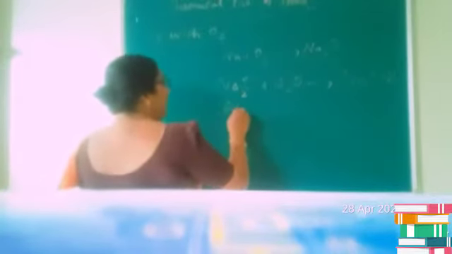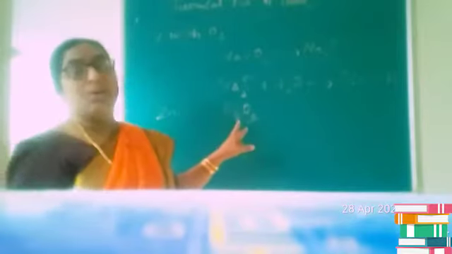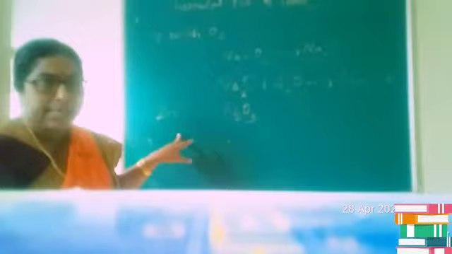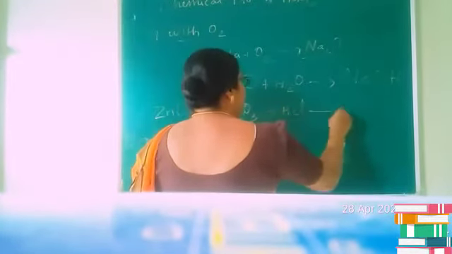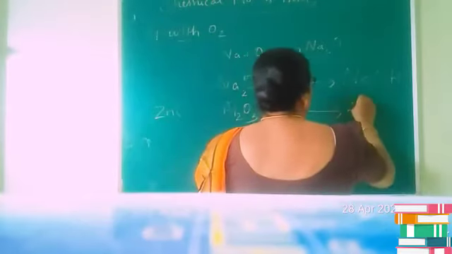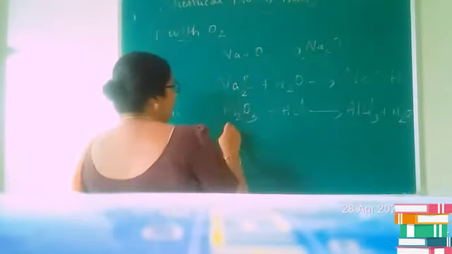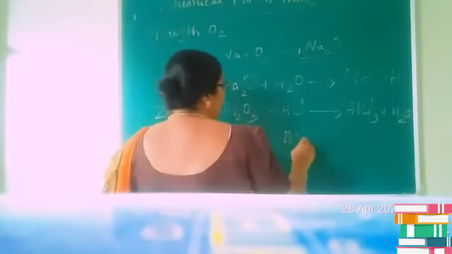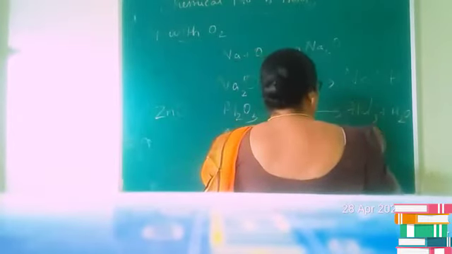But there are certain metallic oxides like aluminium oxide, zinc oxide or tin oxide that react with both acids and bases. It reacts with acid and produces the corresponding salt and water, or if you consider sodium hydroxide, it reacts with aluminium oxide and produces sodium meta aluminate.